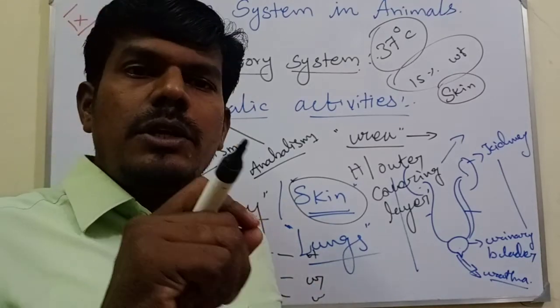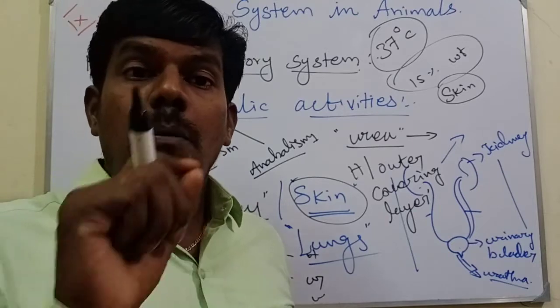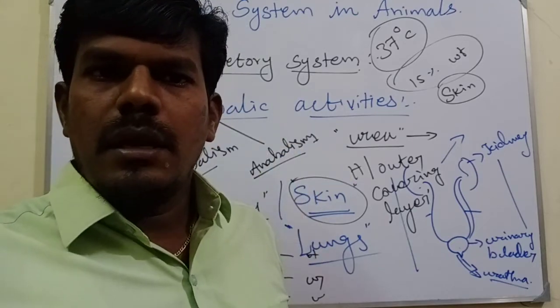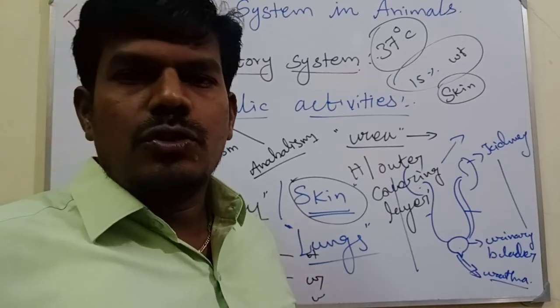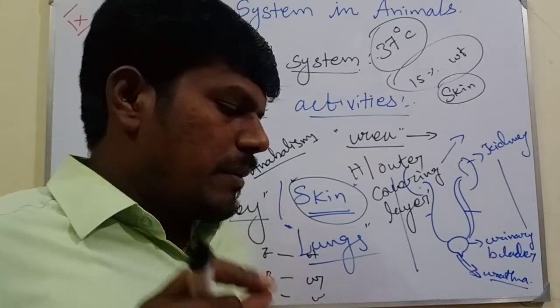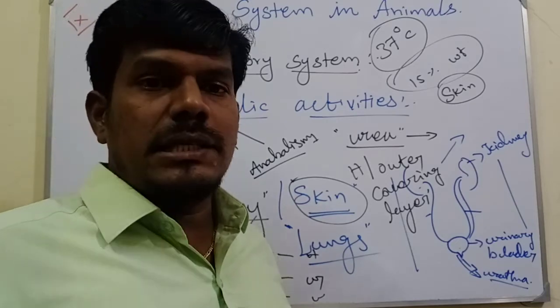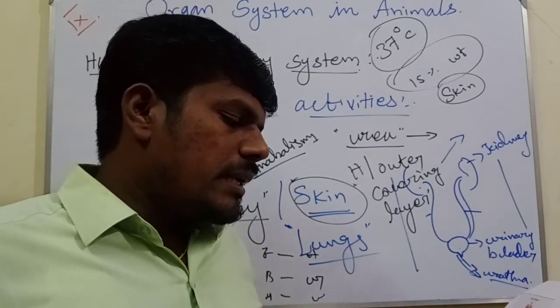Urea you match with mammals, ammonia with fish, and uric acid with birds. So you have to pair them like that. Maybe in the interview, questions will be asked in match-the-following type. And then there are lactic acid and salt.